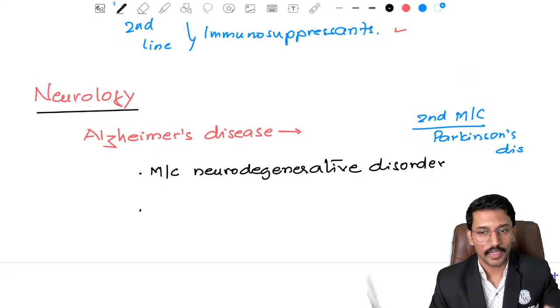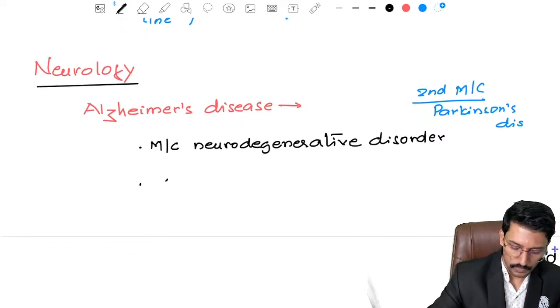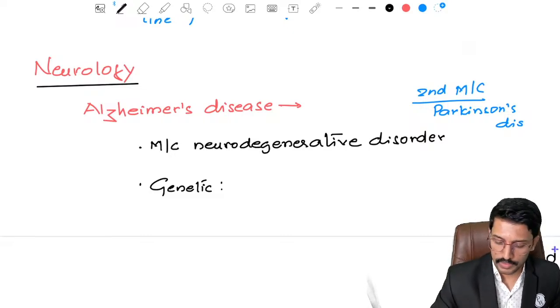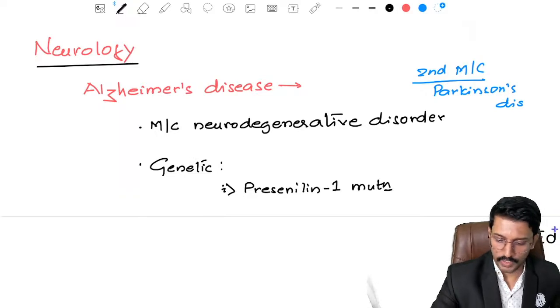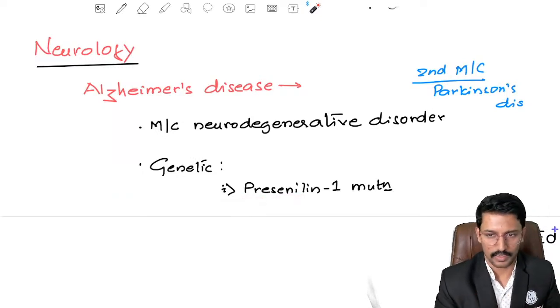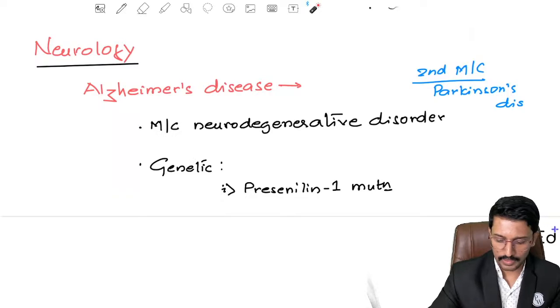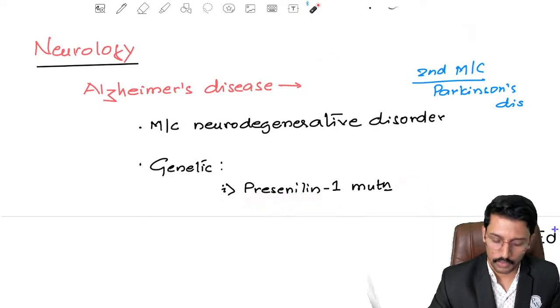Then they will ask you the genetic conditions which increase the risk of developing Alzheimer's disease. I will tell you 3 points to remember. First point is a gene called presenilin 1. Presenilin 1 mutation. Right, so the name says pre. Senile means getting older, right? Pre means early. So whatever memory loss would happen as part and parcel of aging is happening much earlier. That is the meaning of presenilin. So mutation of this presenilin can be a risk factor for Alzheimer's disease.